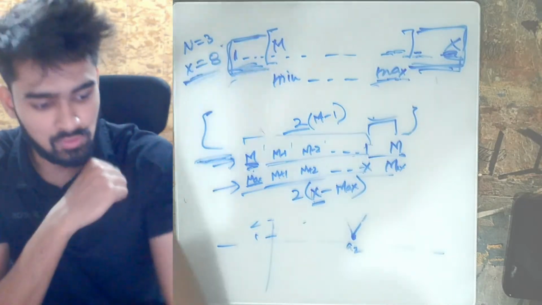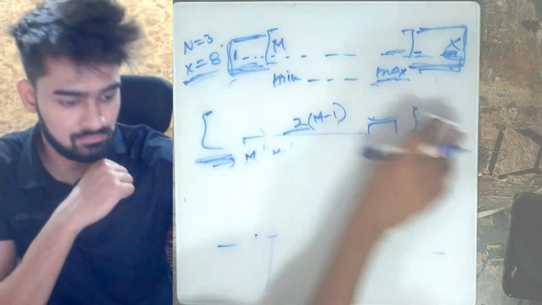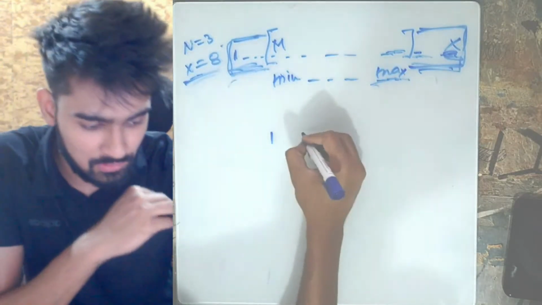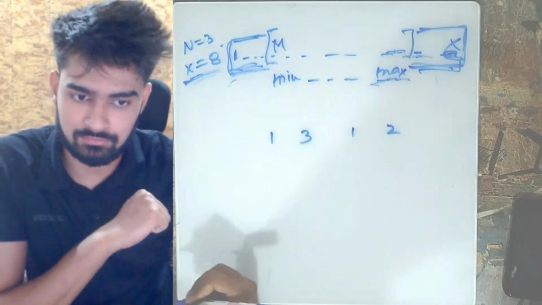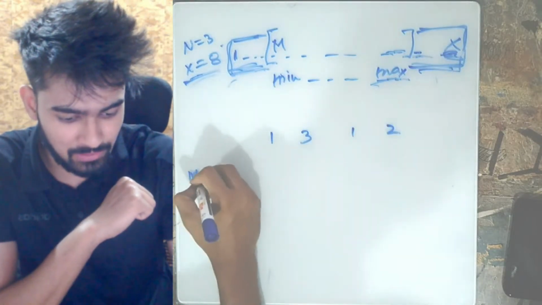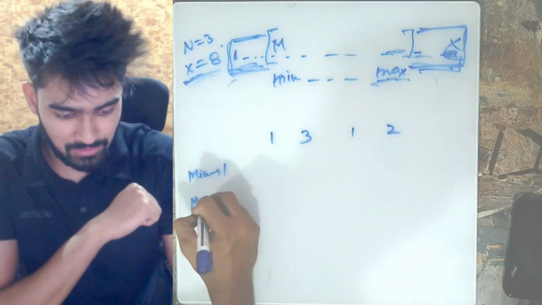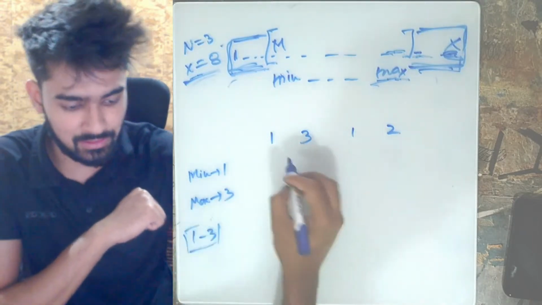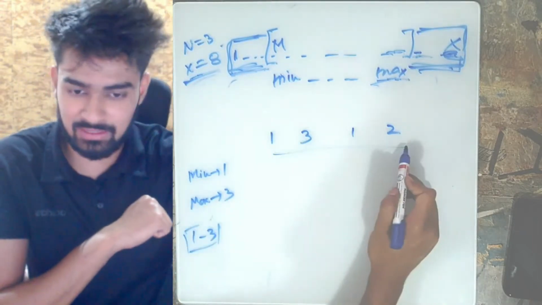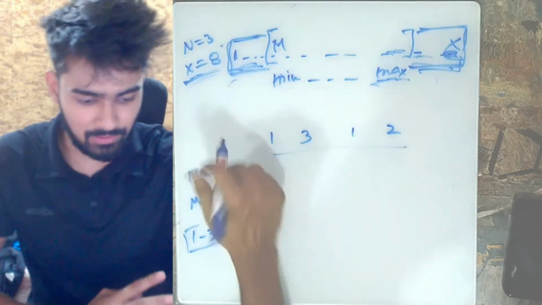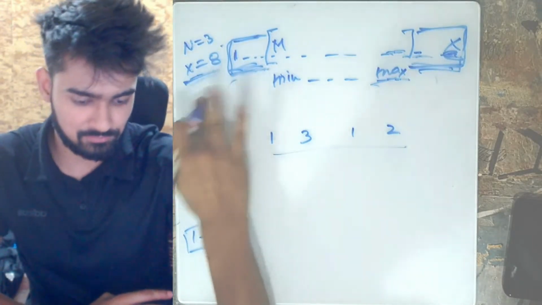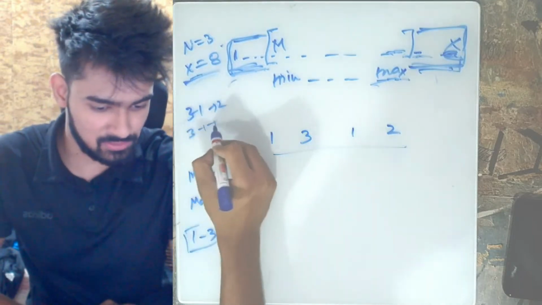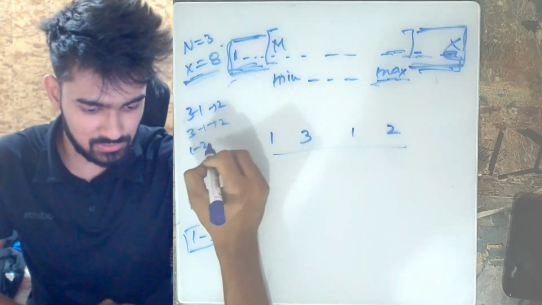Okay, so we had 1, 3, 1 and 2. Through this we knew that our minimum element is 1, our maximum element is 3. That means every element between 1 to 3 will be inserted in the middle of any of these elements, and the answer will be 3 minus 1, which is 2, again 3 minus 1, which is 2, then 1 minus 2, which is 1.